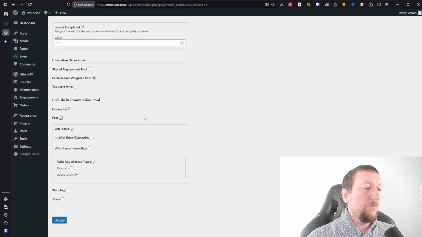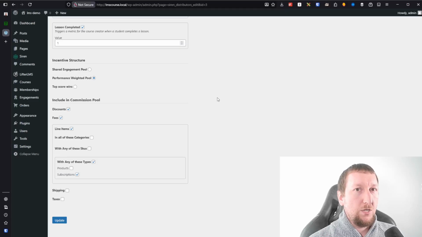You're going to also check fees because some memberships and things like that also include setup fees. For example, I've seen a lot of hosting companies or service companies do a setup fee where they'll charge a one-time $500 fee to go in and set up the system. And then after that, there's a monthly fee thereafter. So this would make it to where that fee is being accounted for in the distribution.